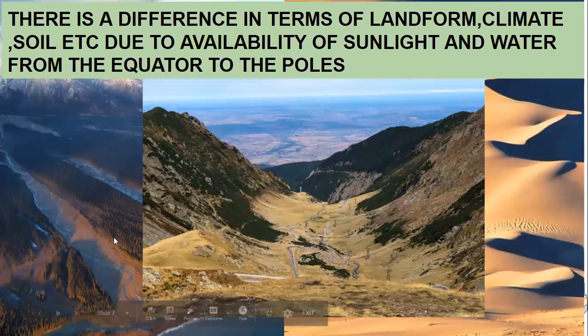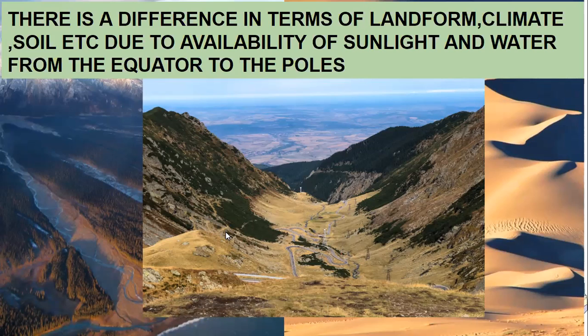Now, in this picture, you can see I have mixed three pictures. These are the different landforms: rainforest area. We have the mountainous region over there with the valleys. Here you can see the sand dunes or the desert area. Now there is a difference in these different landforms. There is a difference in climate and there is a difference in soil. Somewhere you can see the black regur soil, black alluvial soil. Somewhere you can see the yellow soil, red soil, sandy soil. Why is there a difference in landform, climate and soil?